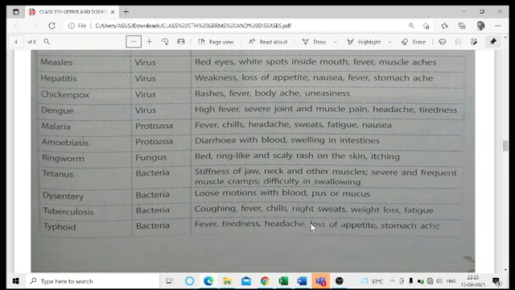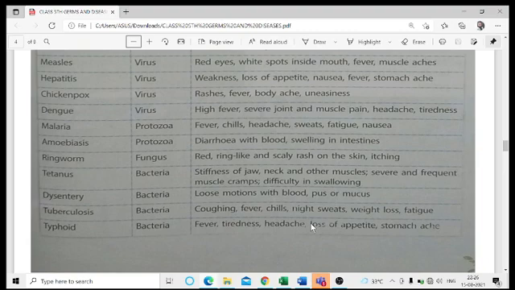We have the red ring-like and scaly rash on the skin, which generally comes with itching. In Hindi you call this khujli. So itching sensations are there, and this itching is just because of the presence of this fungus, which has to be treated by various kinds of ointments or creams or anything like that.